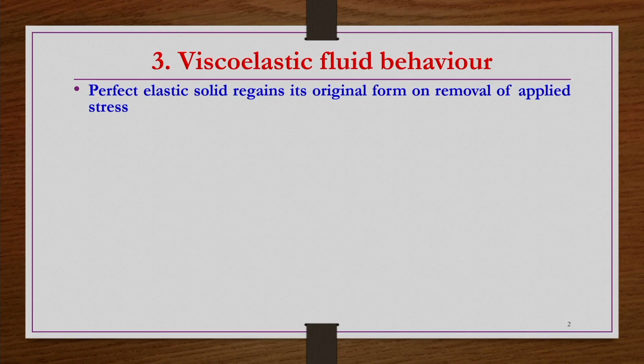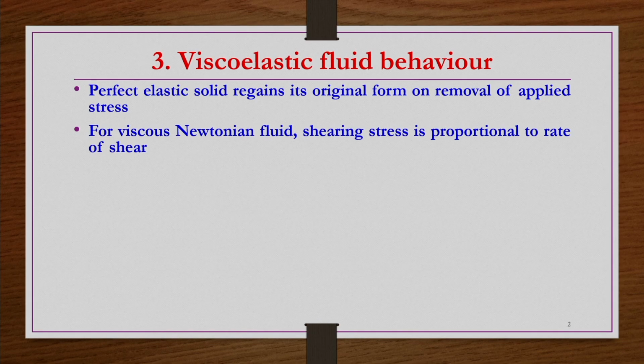A perfect elastic body regains its original form on removal of applied stress. When we apply external force to an elastic material, what will happen? It undergoes a certain kind of deformation. However, when you remove the applied force, what will happen? The material will try to regain its initial position. If it is perfectly elastic, then it will come back to its initial position, otherwise it can only get back partially to its previous state. Okay. So, such materials are elastic materials. If they are completely coming back to the initial position, then they are perfectly elastic solid materials.